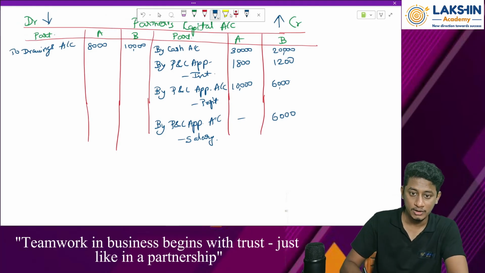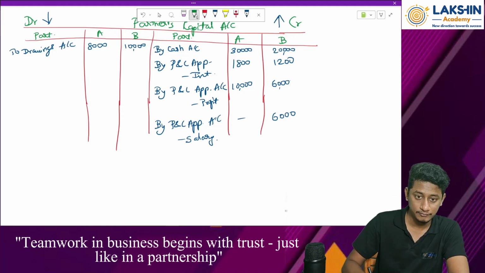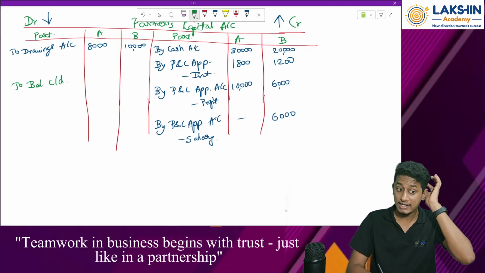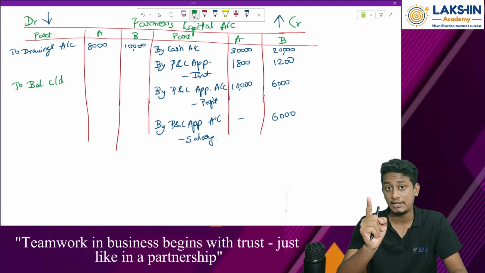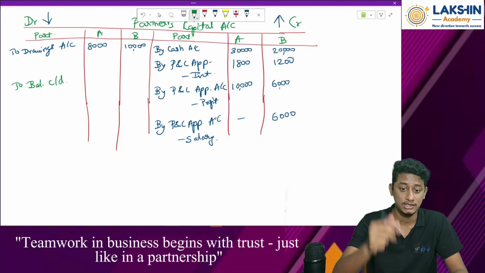No, I guess. So the entry at the end will be to balance carried down. Whatever the closing balance remains will be carried forward to the next financial year, because we know that capital items are carried forward to the next financial year, right?